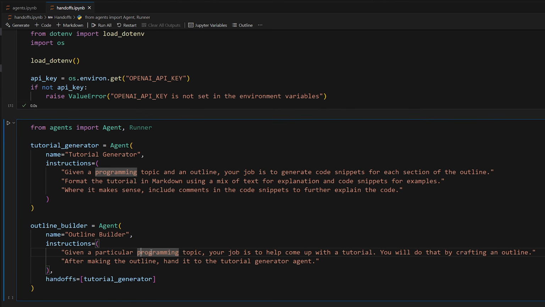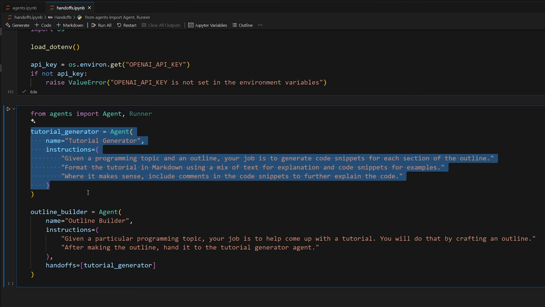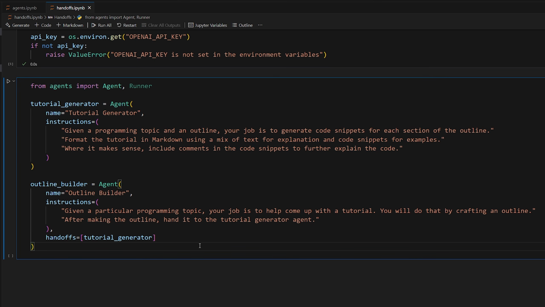But basically, when you invoke this outline builder agent, it's going to decide on its own autonomously if it wants to hand off to the tutorial generator agent. So that's why we need to be very clear after making the outline, hand it off to the tutorial generator agent. So if it follows the instructions correctly, it should hand it off, and then it should do the next part, which is actually create the tutorial, okay?